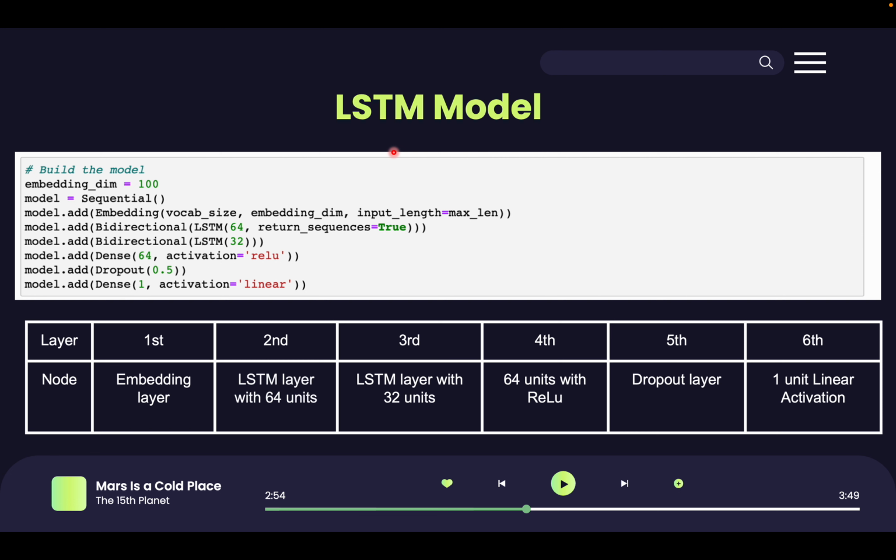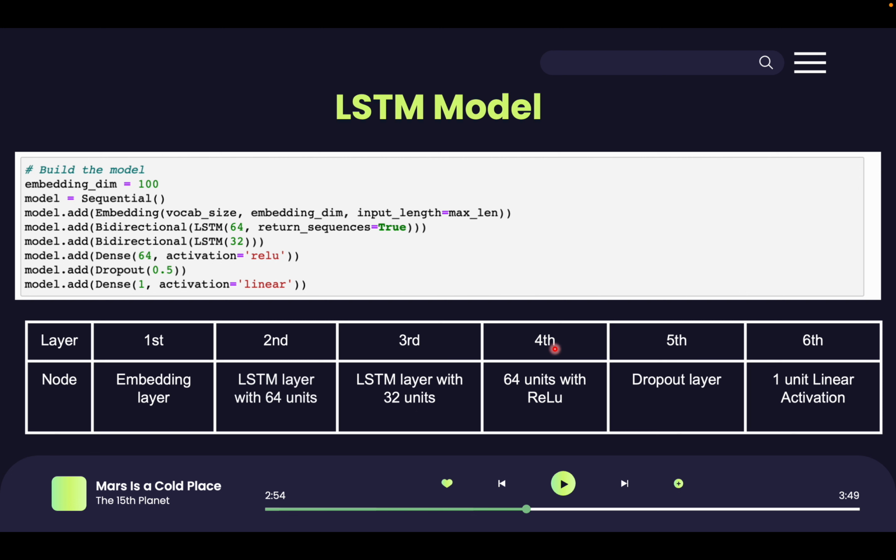Here, this sequential model has been built with the following layers. An embedding layer. This layer is used to convert the text data into numerical vectors. It helps to associate similar words. A bidirectional LSTM layer with 64 units that can remember long-term dependencies and sequence data. It is used to capture context of the sequence. Another bidirectional LSTM layer with 32 units. This layer also processes the input sequence in both directions and helps to capture deeper context information.